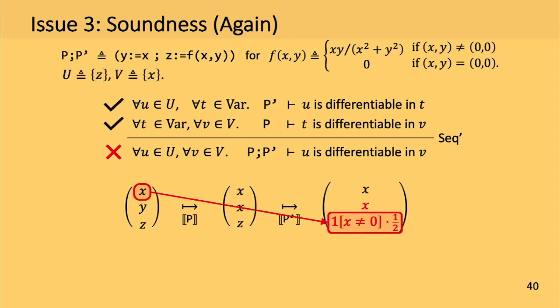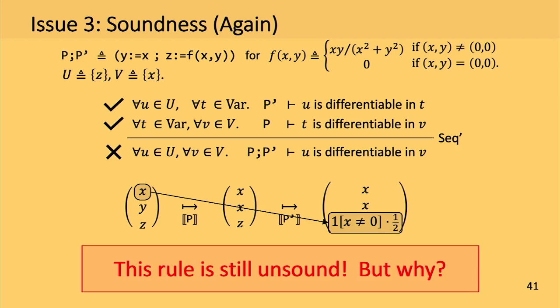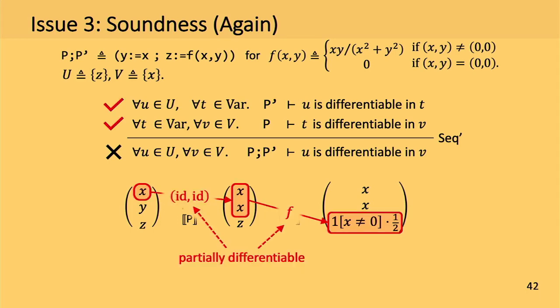But the conclusion of the rule is not satisfied because the output variable z is a discontinuous function of x if we run the whole program. So this basically means that this rule is unsound, even though we made some fix to the previous rule. This is a bit weird because we thought this was sound. Let's find why this is unsound by revisiting this example. Here is the reason.